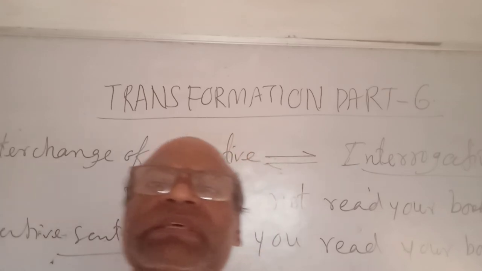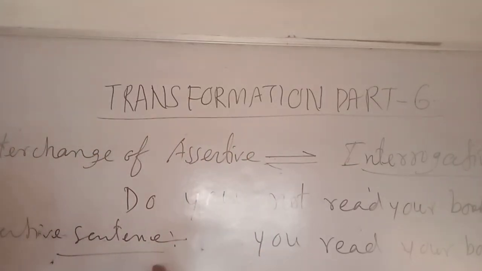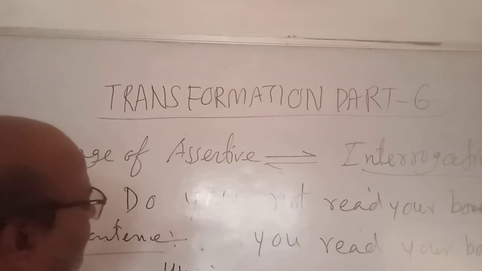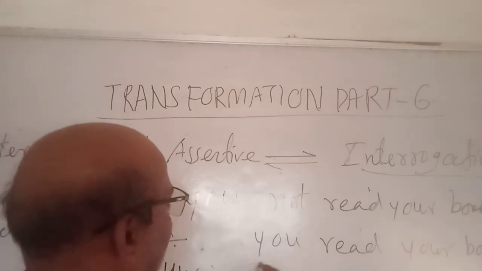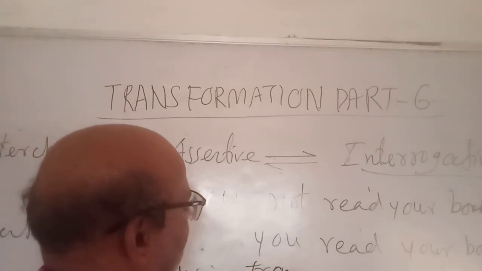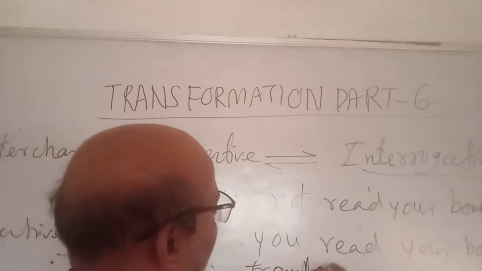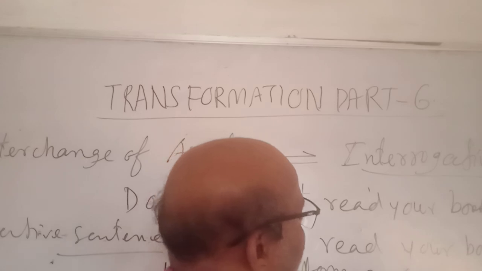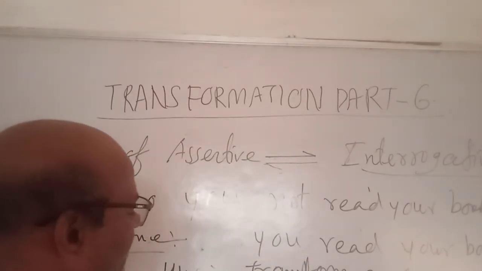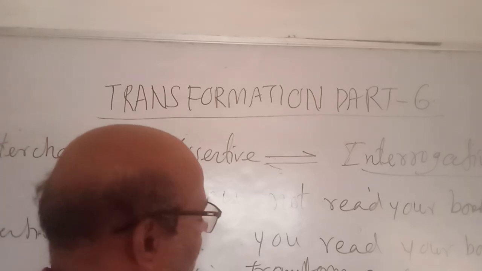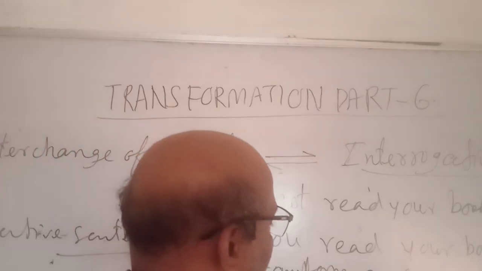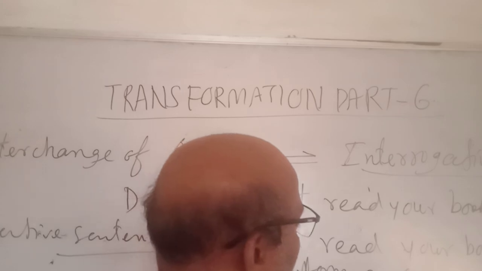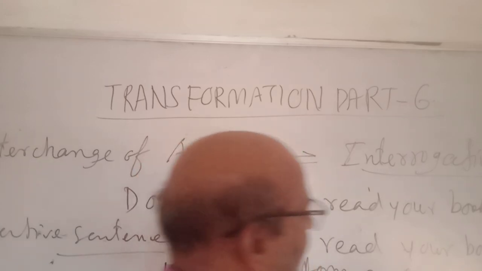Clear? Very simple. Now I am writing five sentences here. Transform as directed. First sentence: I am singing a song.